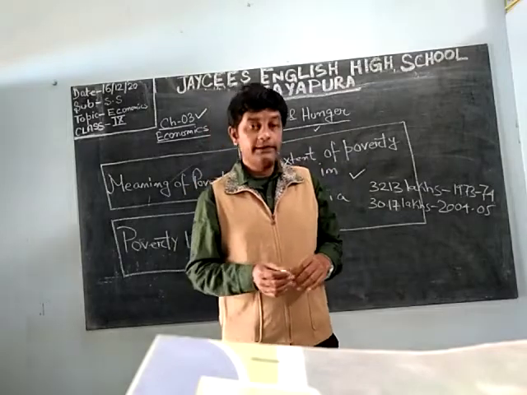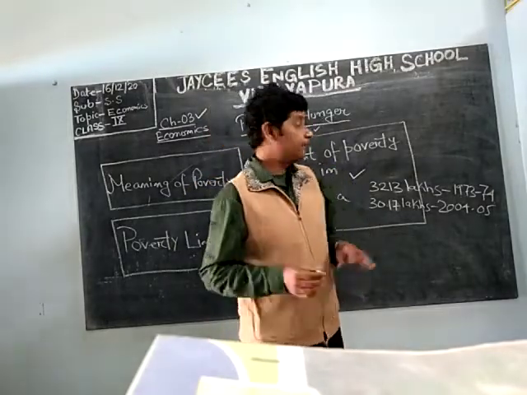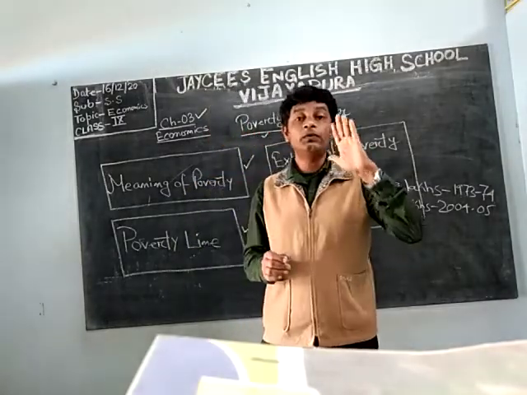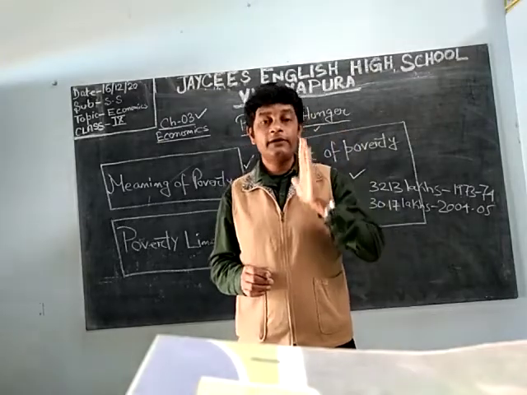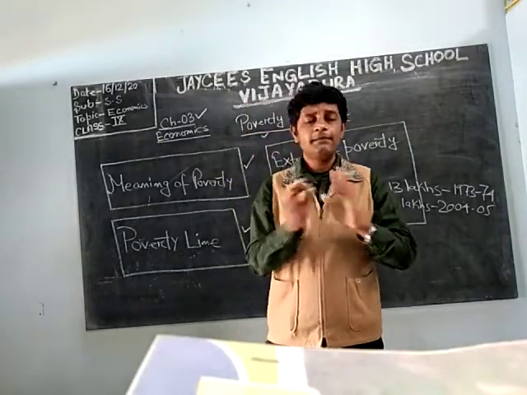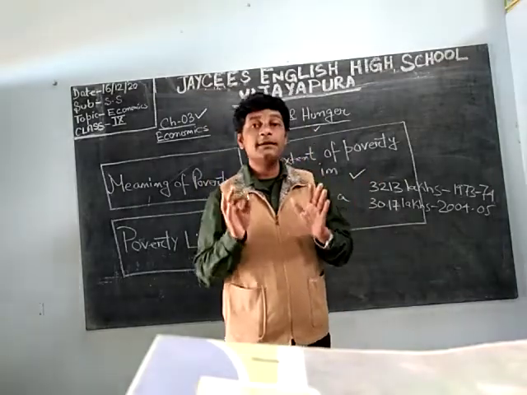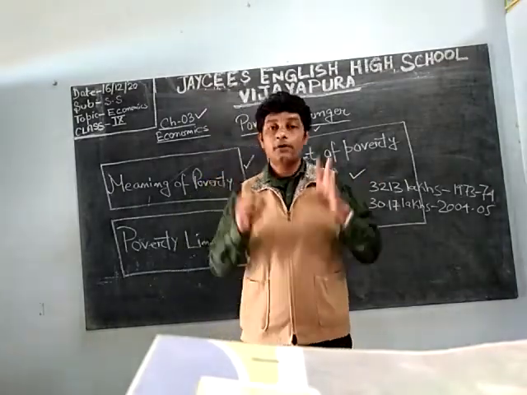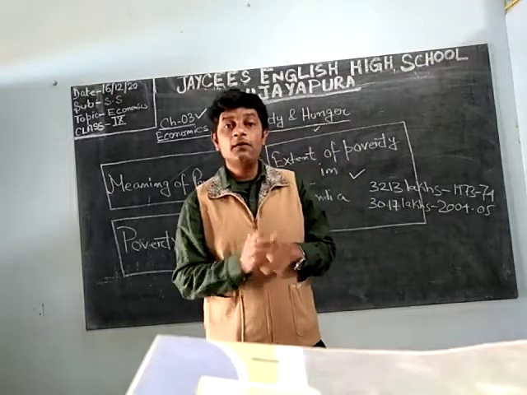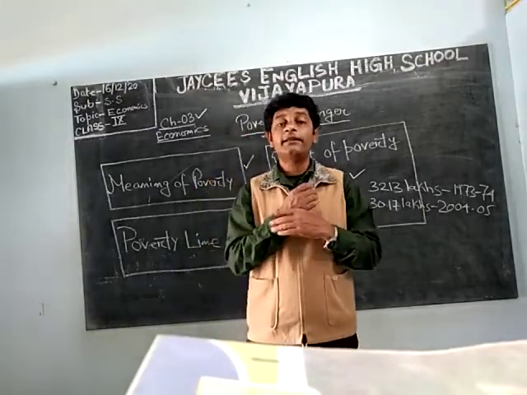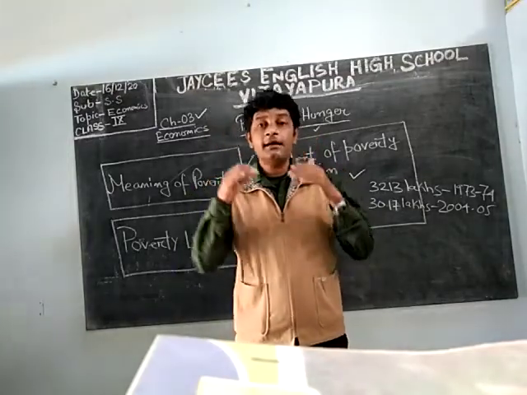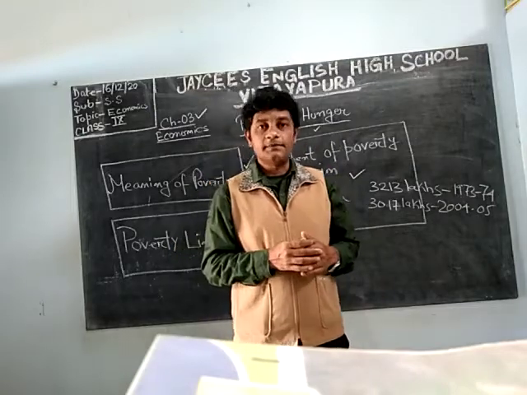Okay, so with this you can understand. You have to go through two figures and get it done. It is a very simple thing, but in economics your concept should be good. If your concept is clear, there is no problem writing whatever questions are asked in your exams.